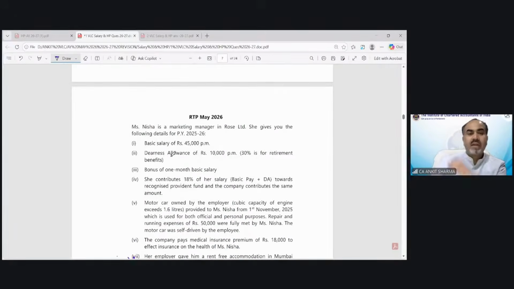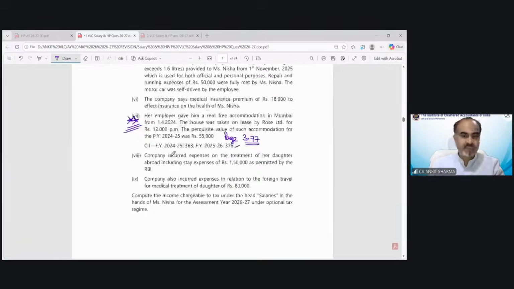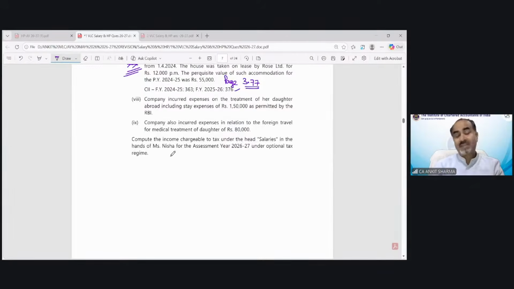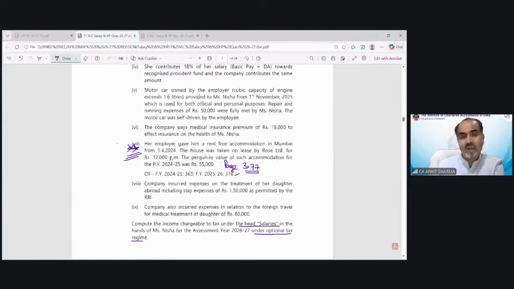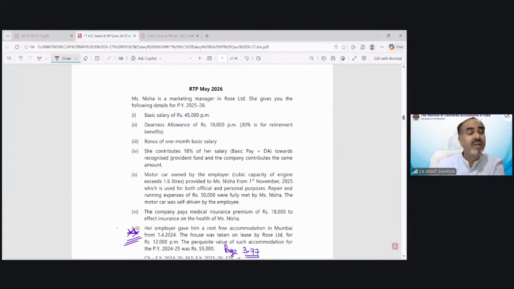So before starting, Nisha is a marketing manager in Rose Limited. She gives you the following details for previous year 25-26. And what is the requirement of the question? You have to calculate the income under the head salary under optional tax regime.